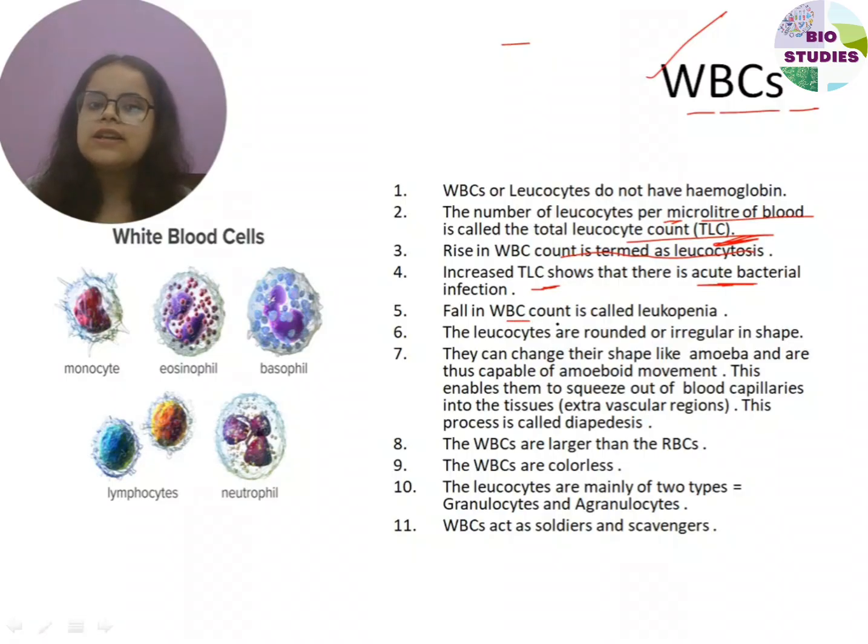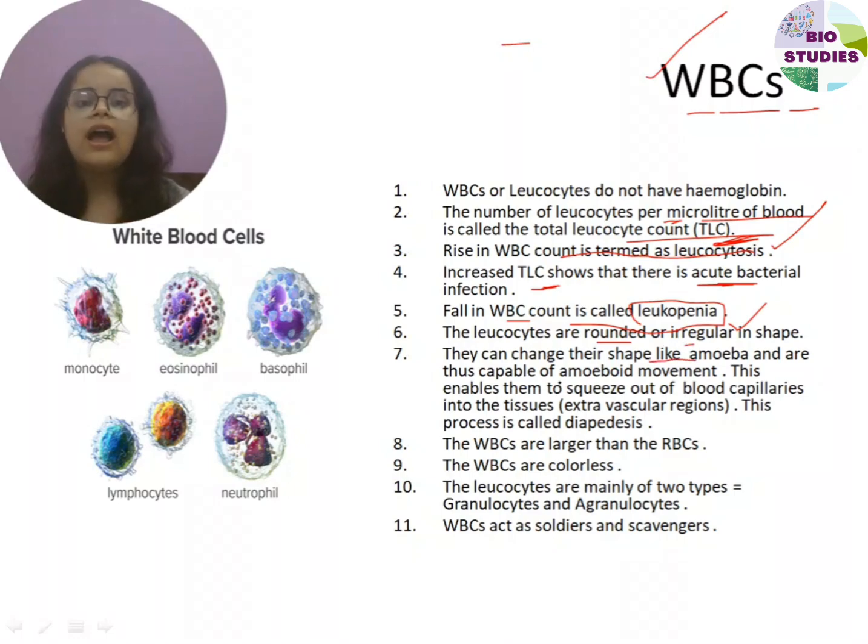Fall in WBC count is known as leukopenia. So when the number increases, it is leukocytosis, and a fall in the count is known as leukopenia. The leukocytes are rounded or irregular in shape. They can change their shape like amoeba and are thus capable of amoeboid movement. This enables them to squeeze out of the blood capillaries into the tissues or the extracellular regions, and this process is known as diapedesis.